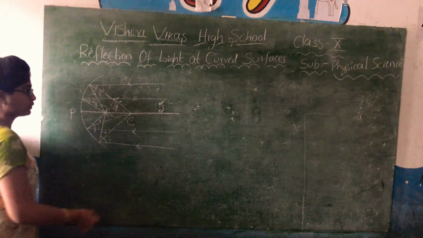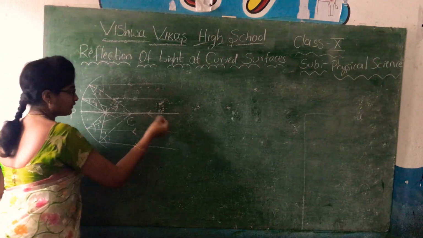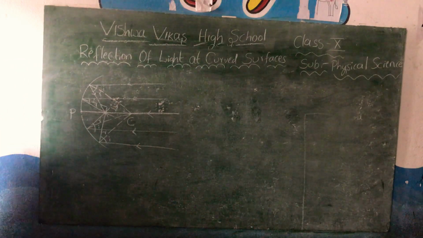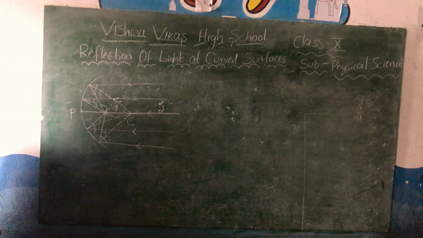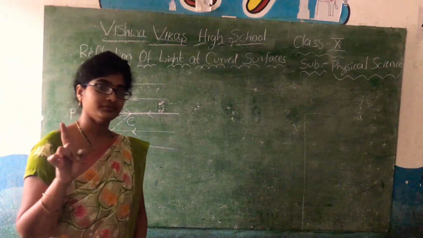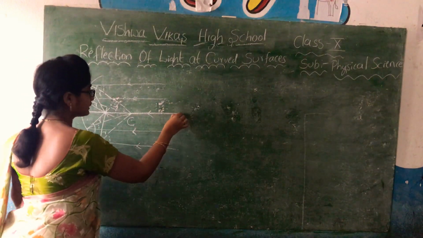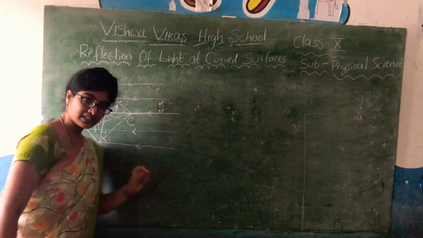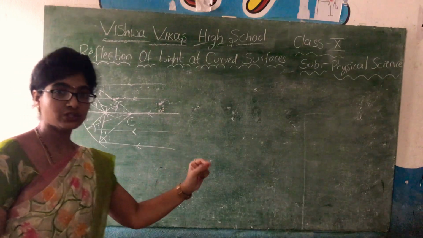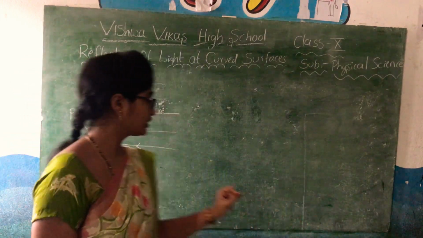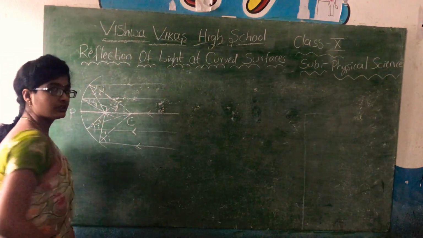This is also one more ray, a ray which is falling from the source or object. This is also one ray.